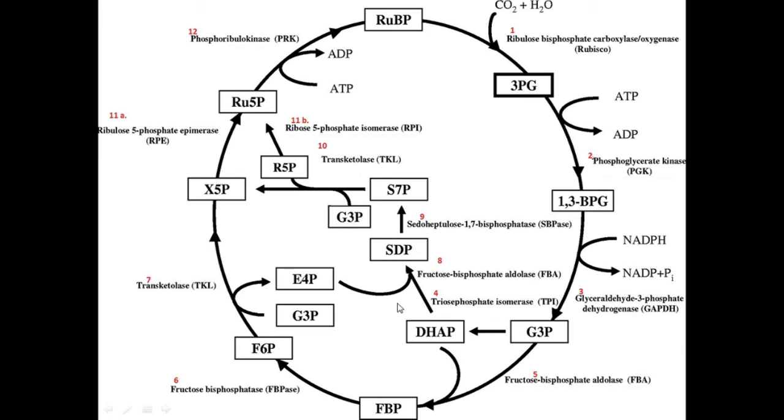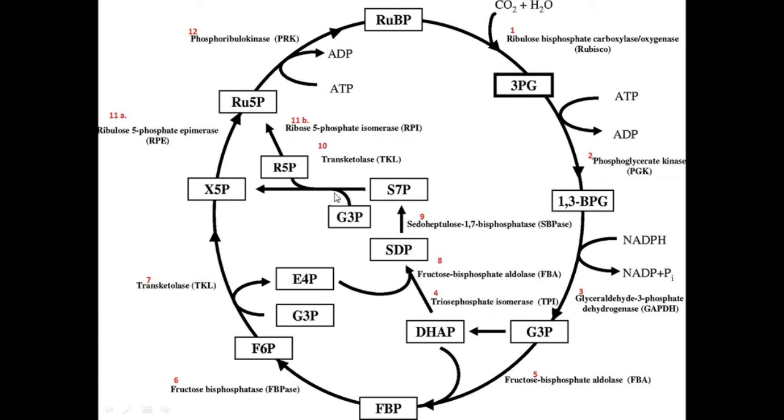The DHAP later combines with the erythrose 4-phosphate and forms the sedoheptulose 1,7-bisphosphate, and later it is converted into sedoheptulose 7-phosphate.